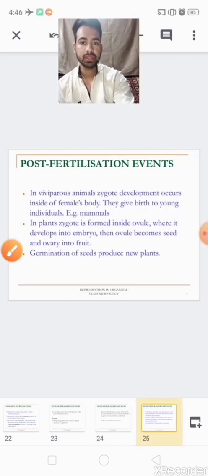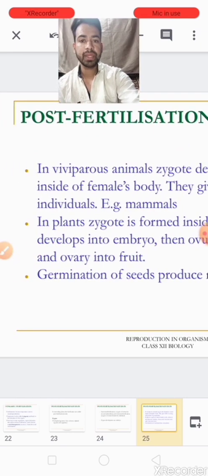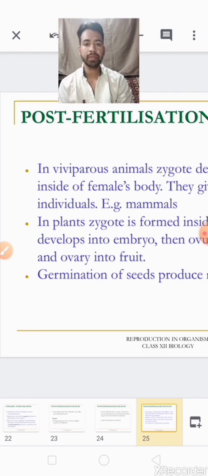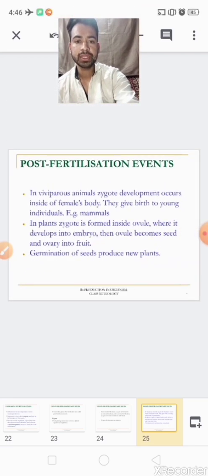Okay children, clear? So here we are taking two examples. Number one, viviparous animals, and number two, plants. Two examples in zygote formation. Let's see here.